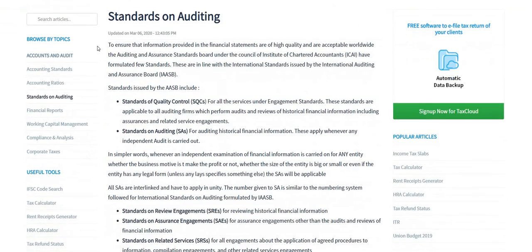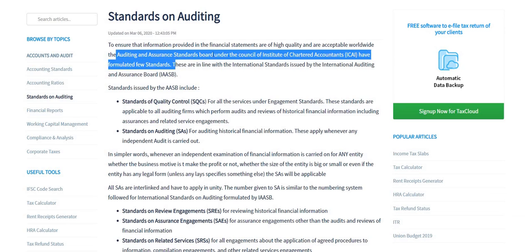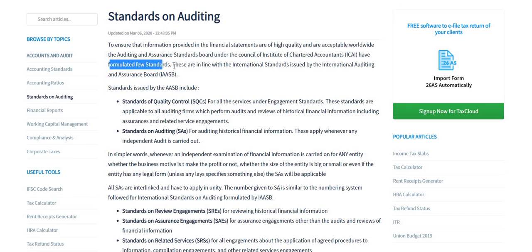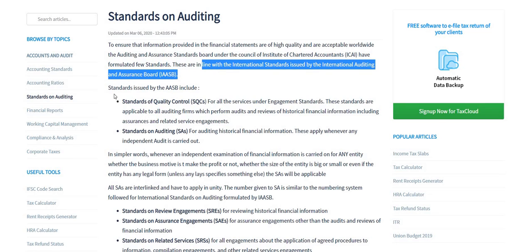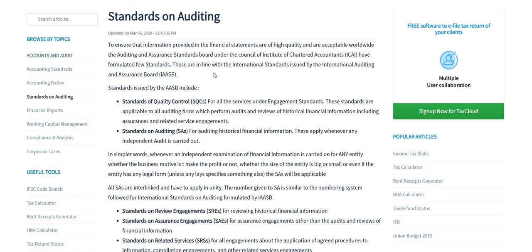So basically, to end this discussion, we can understand from this now: standards on auditing ensure the information provided in financial statements is of high quality and acceptable worldwide. The AASB under the Council of the Institute of Chartered Accountants has formulated a few standards. These are in line with the international standards issued by the International Auditing and Assurance Standards Board. Like how in India we have the AASB, abroad in the UK and elsewhere we have the International Auditing and Assurance Standards Board, so they have an I in front of their AASB.